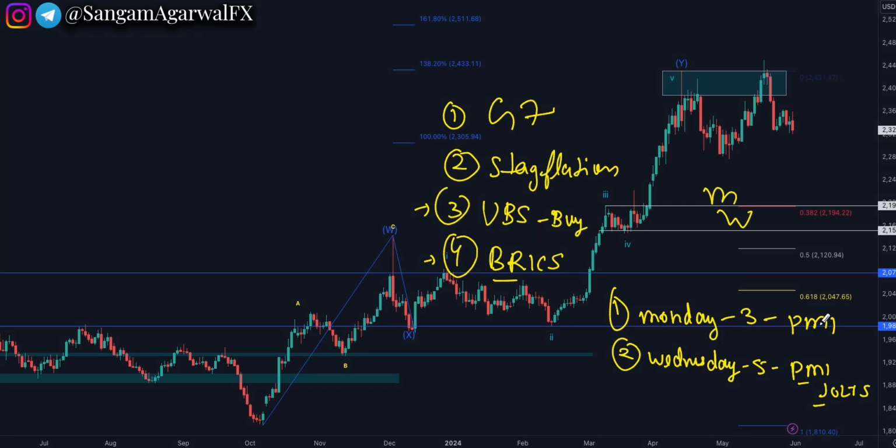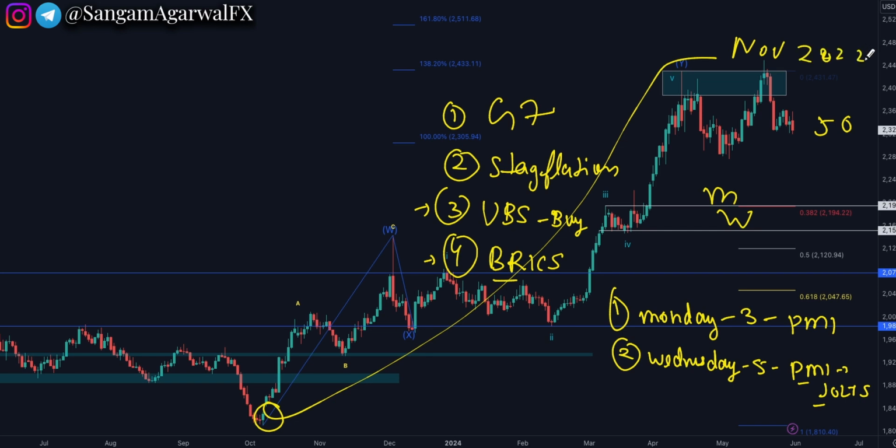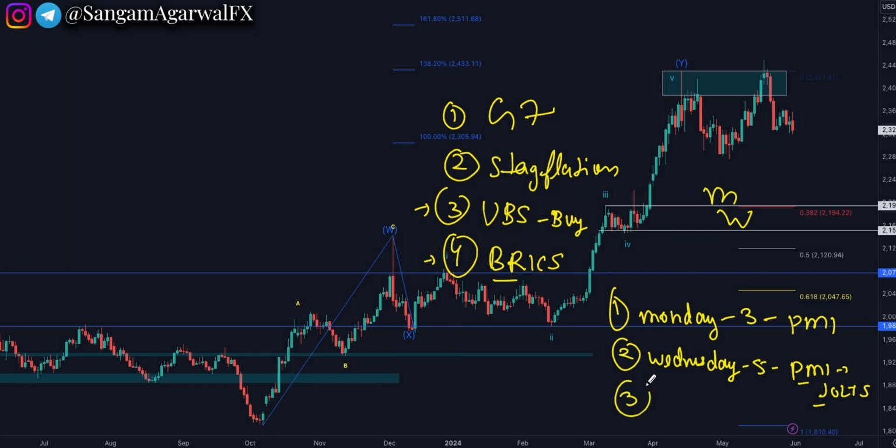Manufacturing is not important and service PMI is super important. The more it goes below 50, the better for a rate cut, which is already priced in since the November 2022 FOMC meeting. And your final and third news this week, Friday, NFP number, but better you focus on the unemployment rate. If this UR shows 4% this week, then this will be a big change.